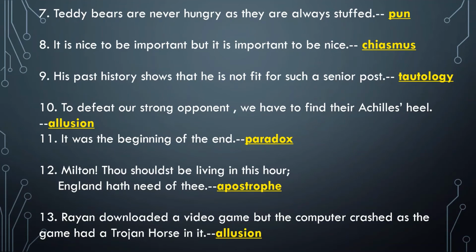The Greeks hid themselves in a hollow wooden horse to enter the city of Troy. In the present day, this phrase Trojan horse is used to mean something harmful, but it appears helpful. Okay, so it means people use deception to hide their intention.